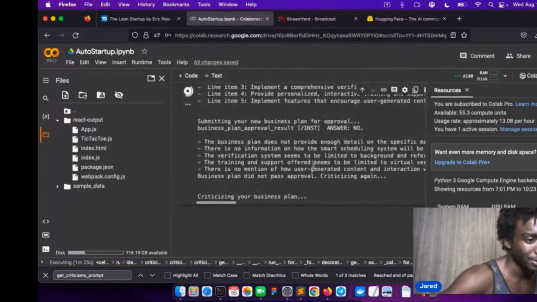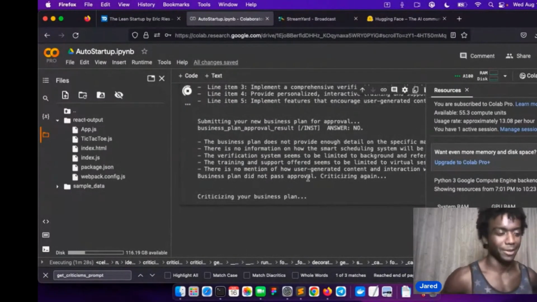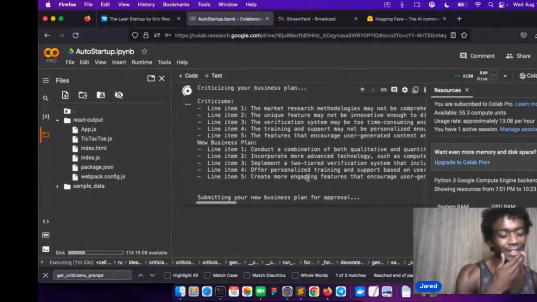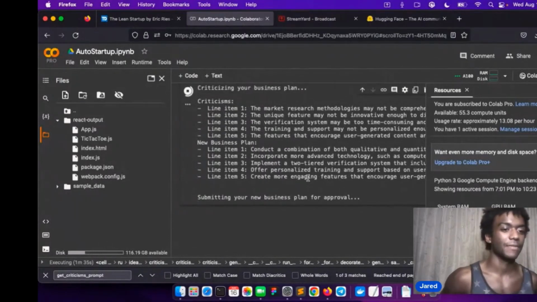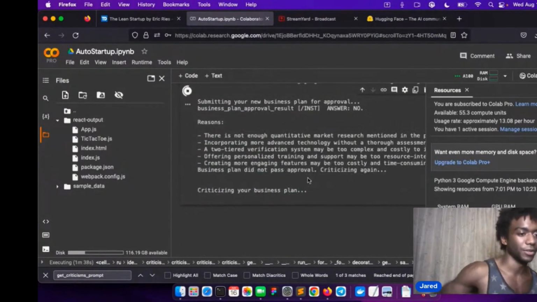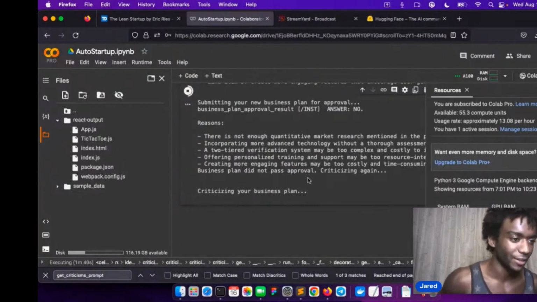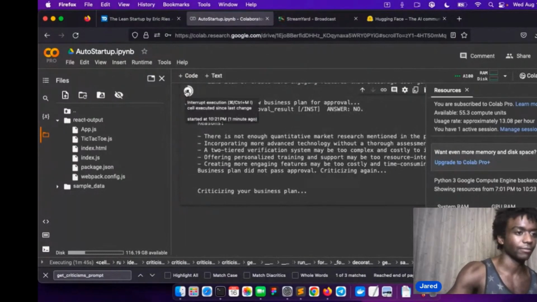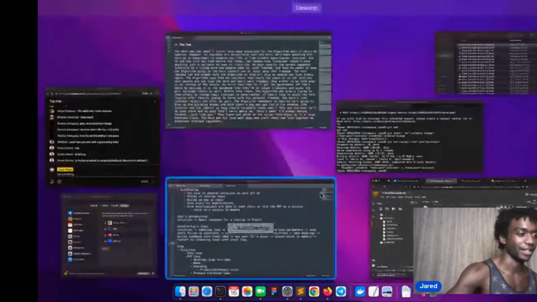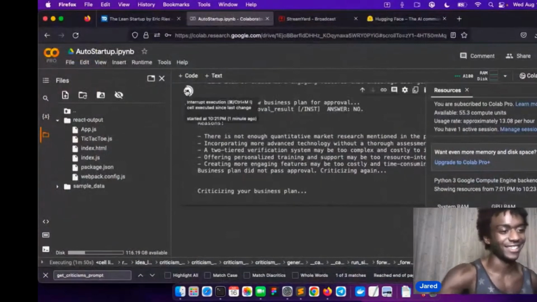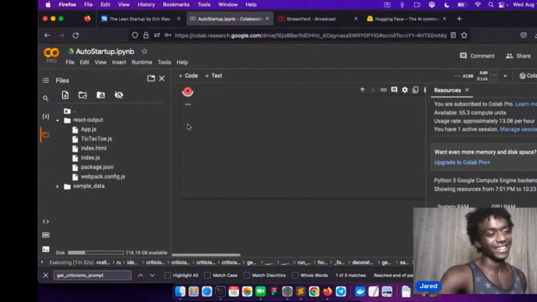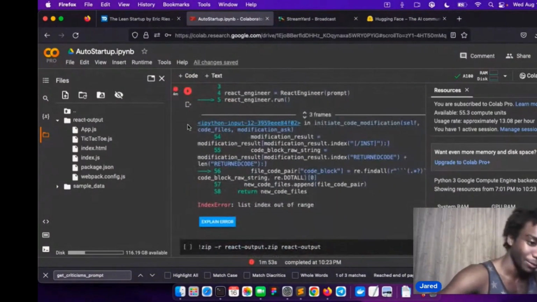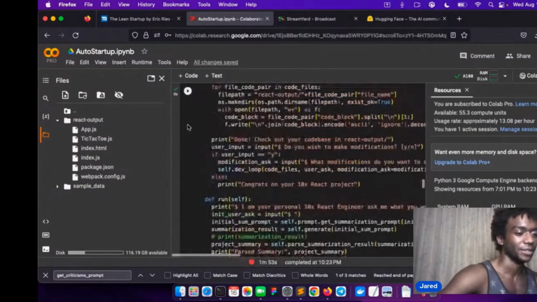Detail and specific market research. Is this ever going to be happy? Man, I just realized this might never be happy. Okay, it's submitting the new one. Yeah, it's just no. There's not enough quantitative research mentioned. Should I tell it to be nice? I like it. It's cool, but it's just never happy. I want it to be more happy than not. I don't want it to criticize too much.